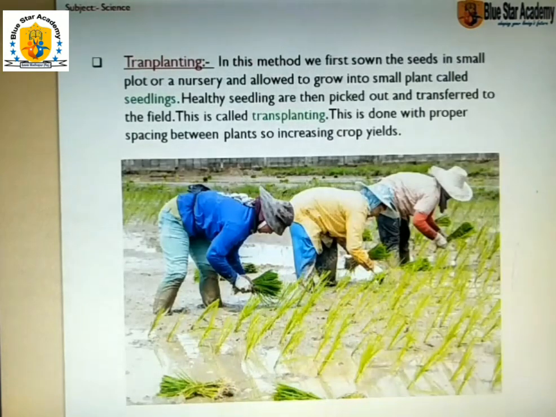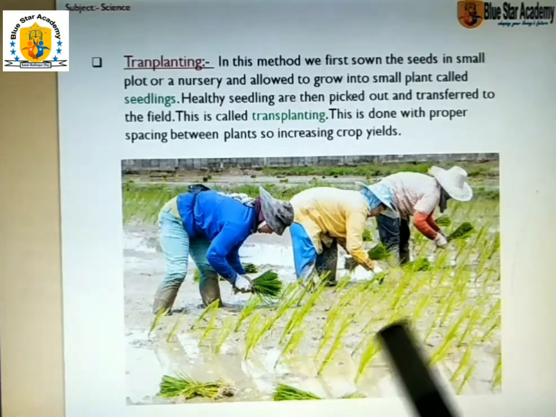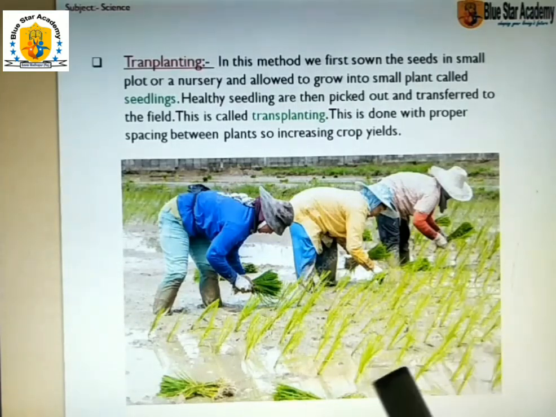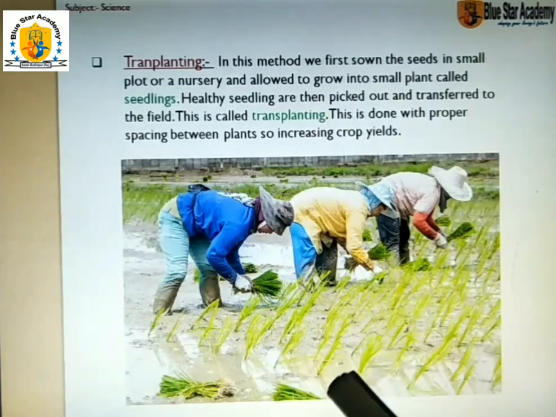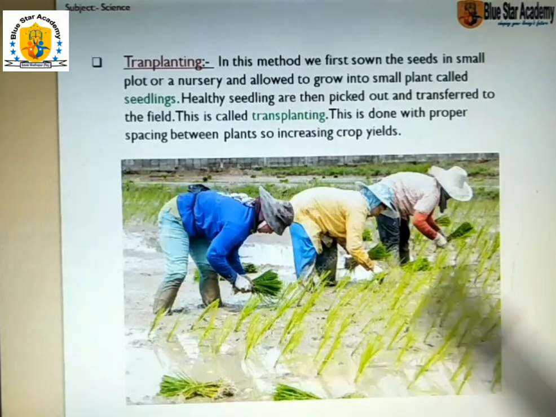Another is transplanting. Transplanting means we grow a plant at one place and transplant it at another place. In this method, we first sow the seed in a small plot or a nursery and allow it to grow into a small plant called a seedling. The small plant you see here is called a seedling.